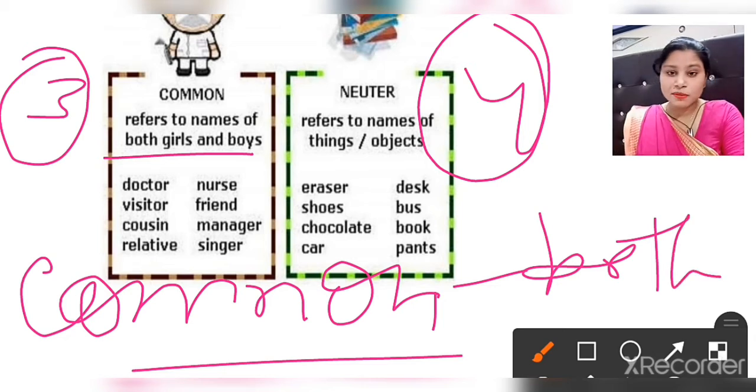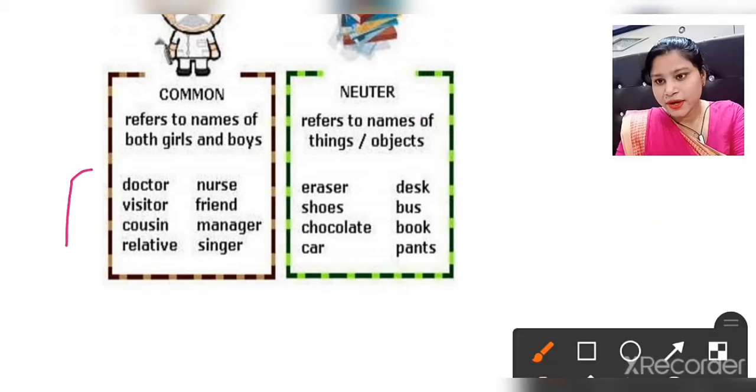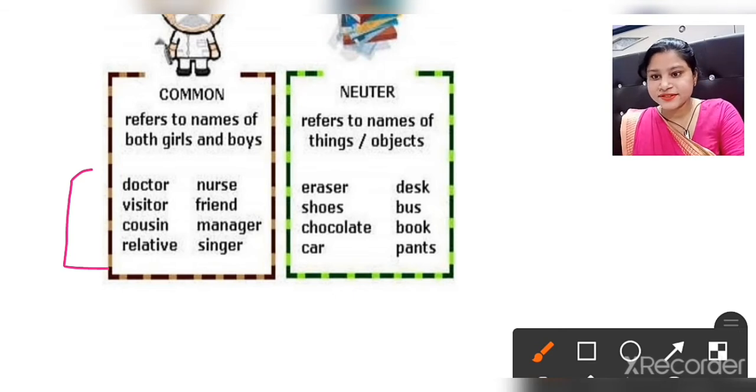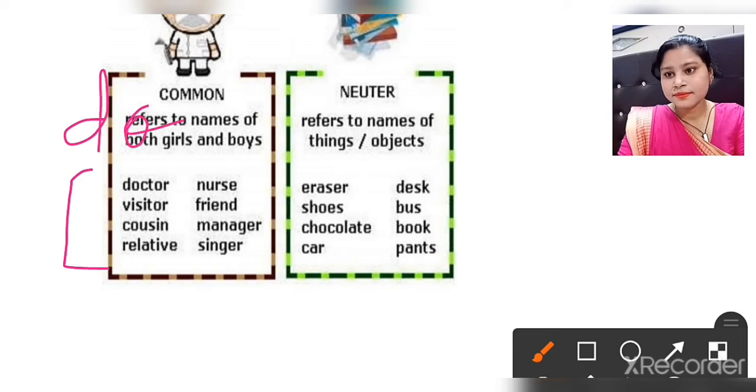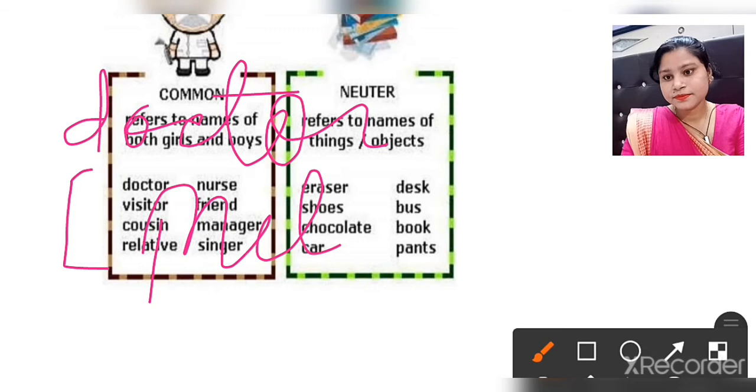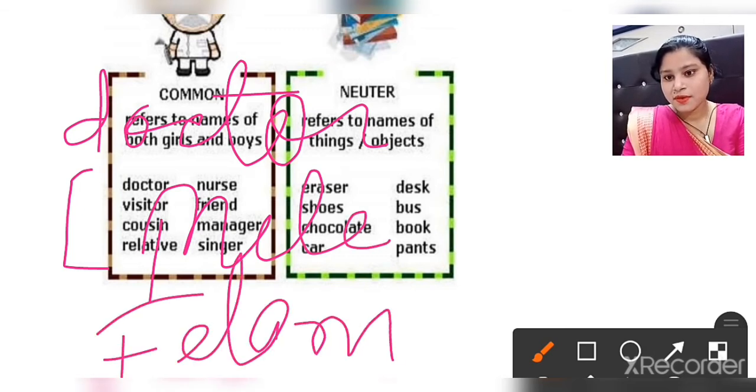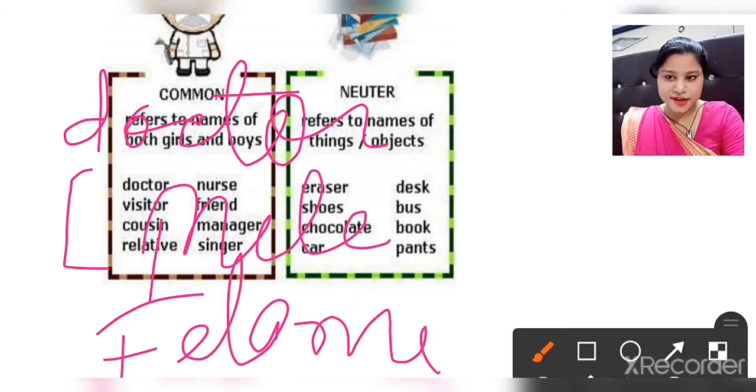If the word is common, that can be used for both genders, feminine gender as well as masculine gender. So this is the question: the word doctor. Doctor, visitor, cousin, relative, nurse, friend, manager and singer. A doctor can be male and female in the same way.